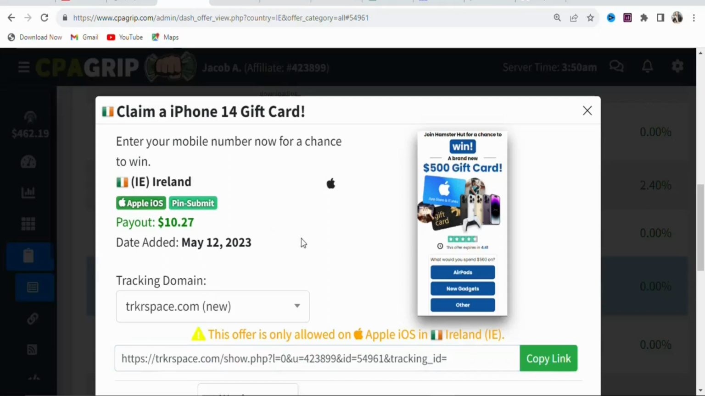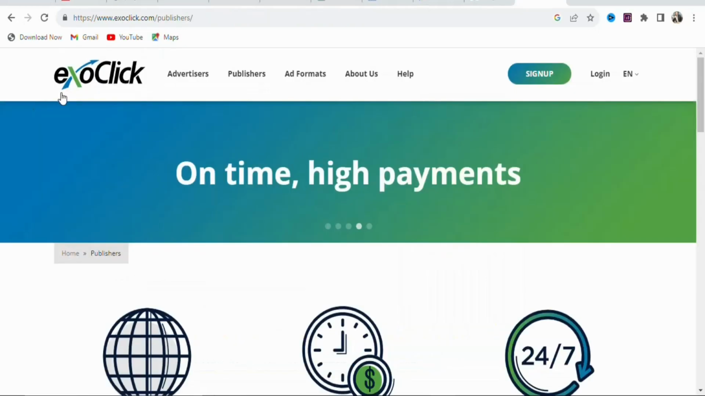So now what you have to do is find a traffic source. There are two types of traffic. If you want, you can use the free traffic. If you also want, you can use the paid traffic. In this video, I'm going to show you a paid traffic source that you can use to get many people to click on your link and then complete it for you to make money. The traffic source that we are going to be using today is exoclick.com.